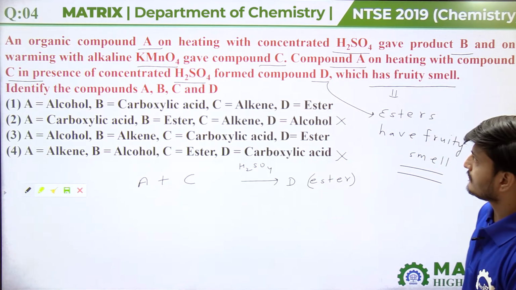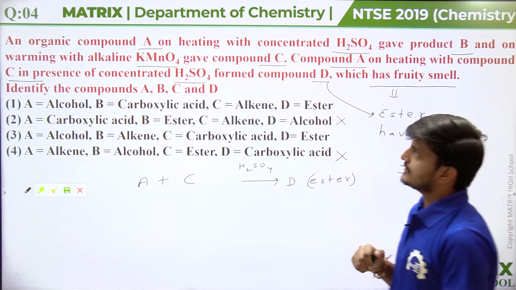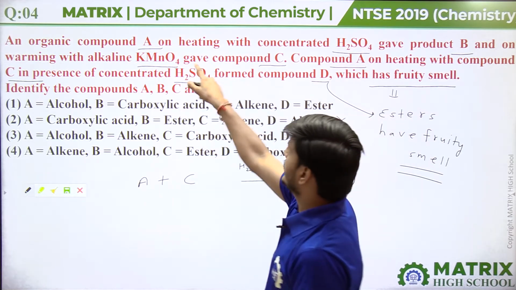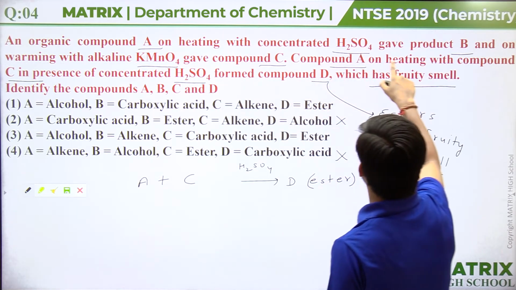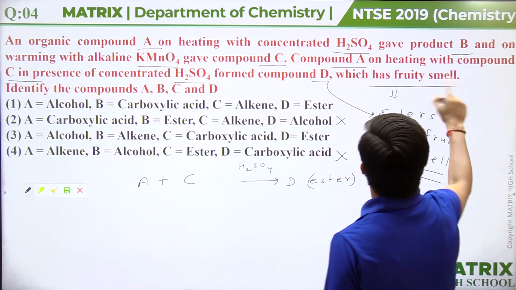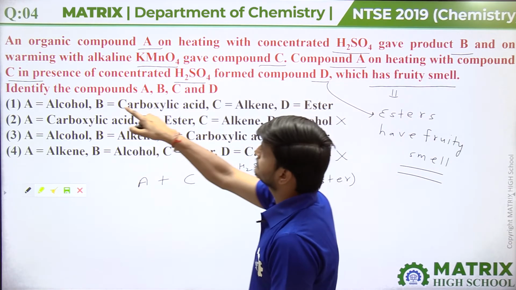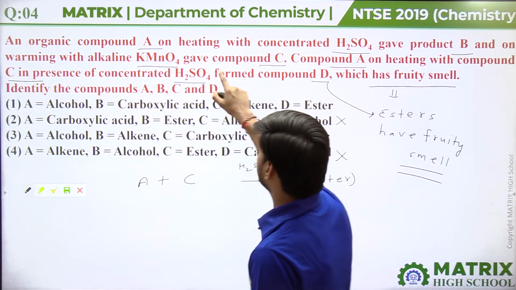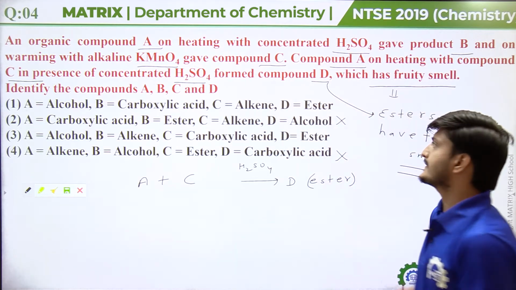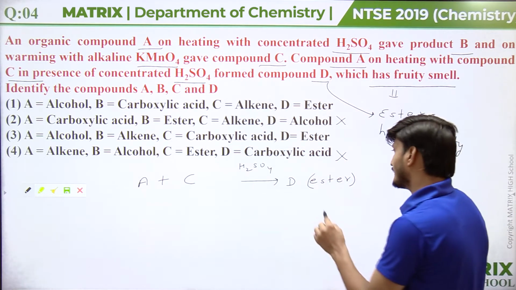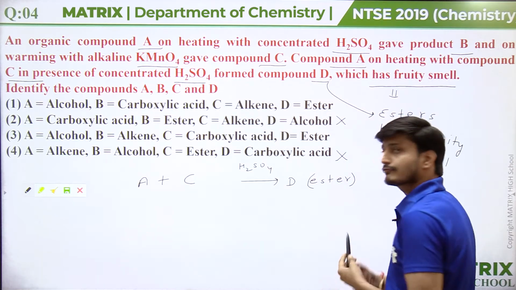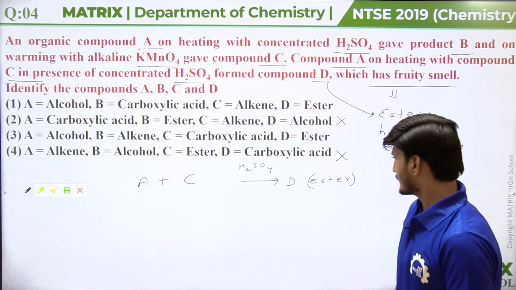Okay guys, now coming to the first line of the question. Compound A on heating with concentrated sulfuric acid gave product B, and warming with alkaline KMnO4 gave compound C. Okay guys, if we see about the ester, how are esters formed?